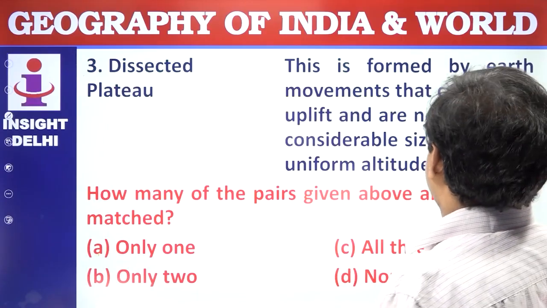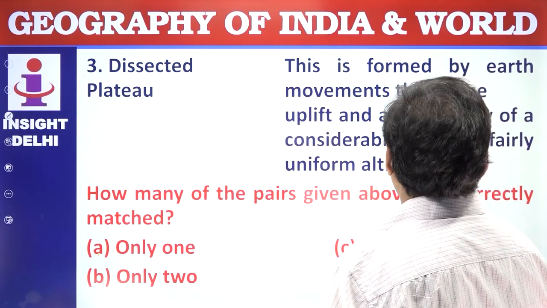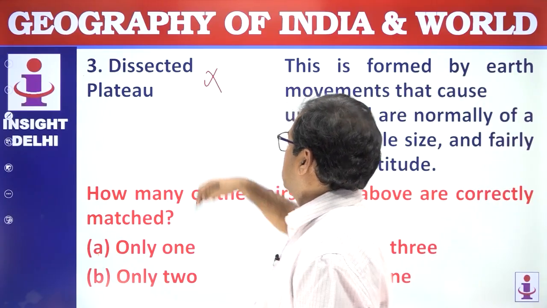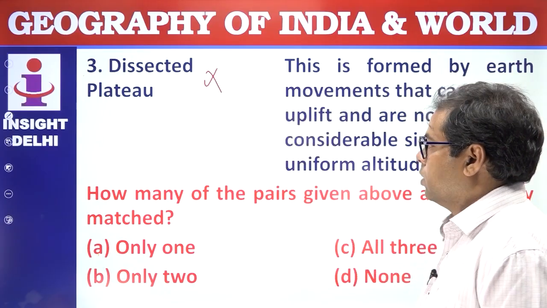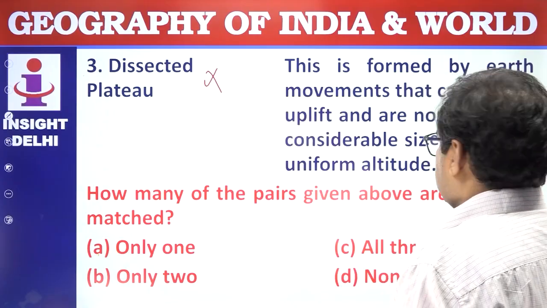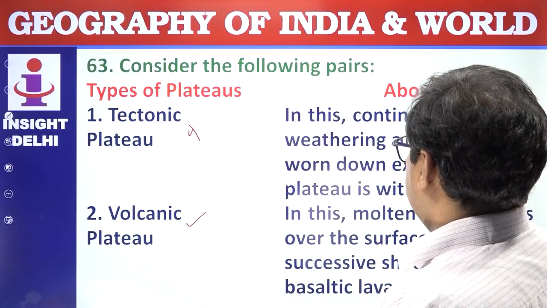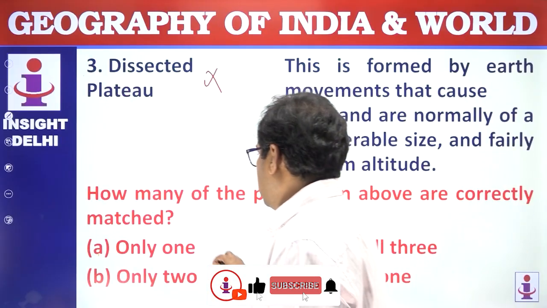Dissected plateau is formed by the Earth's movement of the coast upliftment and the normally of the considered size of fairly uniform altitude. Wrong. How many of the pairs given above are correctly matched? Only 1. Volcanic plateau. Answer is A.